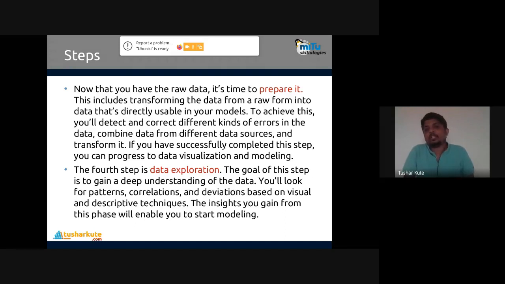So by data exploration, we can find a pattern. We can find groups also, and see within which group the maximum number of elements are present. So we will decide what to do based on data exploration. The insights that you gain from this phase will enable you to start modeling. We can see what exactly is present, and based on that, we can model the data perfectly. What output you expect will also be decided here. Are you expecting the output in categorical format or in continuous format? Based on that, your model can also be different. Remember that.